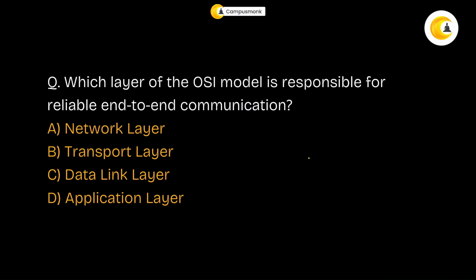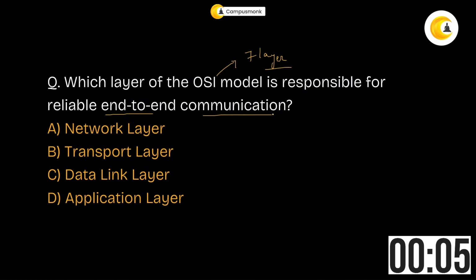Next, now this is a networking question. I want you people to actually learn about all 7 layers of the OSI model. Otherwise, it's going to get a little complicated and confusing if you are not clear in your head what the 7 different layers are and what their actual work is. So here the question is, which layer of the OSI model is responsible for reliable end to end communication?